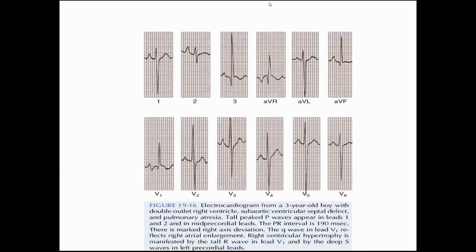It depends. Look, in DORV, if there is one good ventricle, RV pulmonary atresia with intact septum, then there will be a hypoplastic RV. In those cases your point is right, but in these cases the RV would be of good size, so you may get it. Whenever it is VSD with pulmonary atresia, there will actually be significant RV hypertrophy and rightward deviation. If at all there are clues, they will be those same three clues: PR interval prolongation, counterclockwise loop and extreme right axis deviation. What point is coming in this one? Right axis deviation is coming.